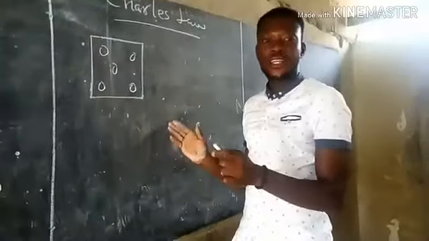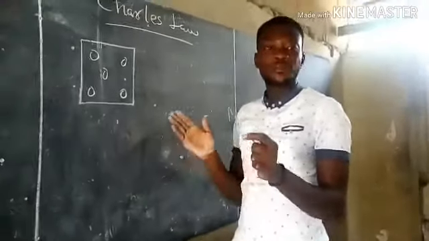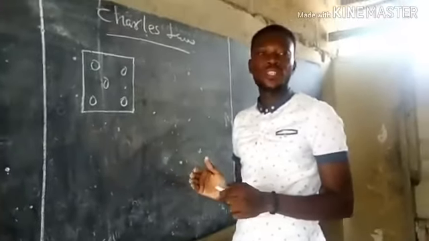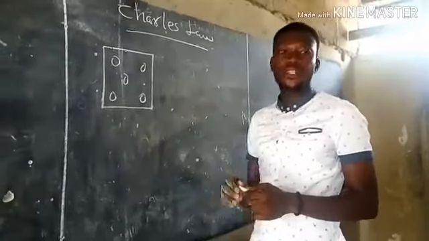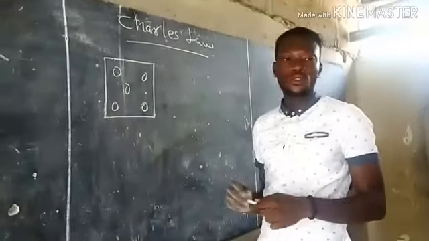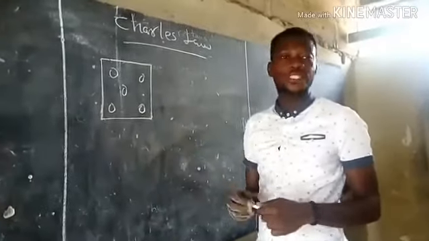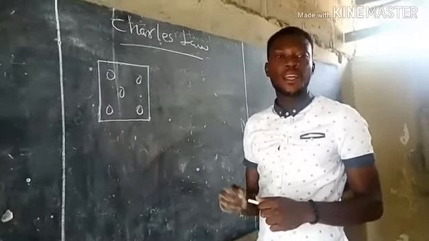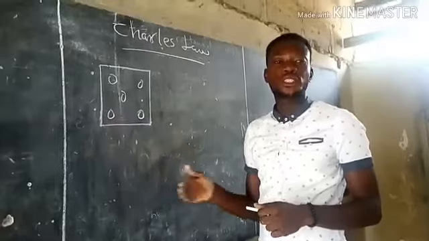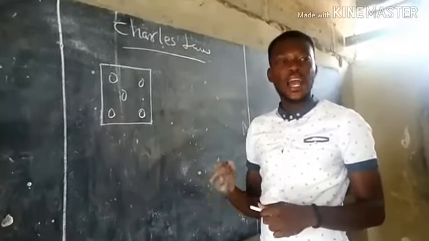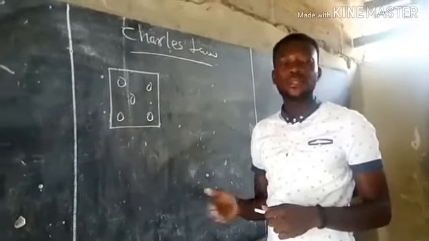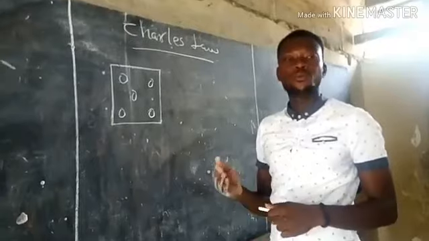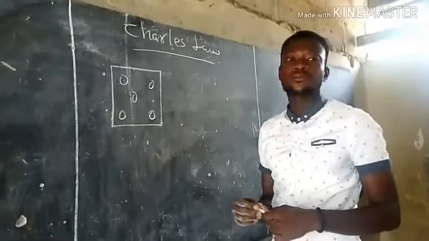So there is a direct relationship between volume of the gas and temperature, and this will lead us to Charles' law. And Charles' law states that the volume of a fixed mass of gas is directly proportional to its absolute temperature when pressure remains constant.